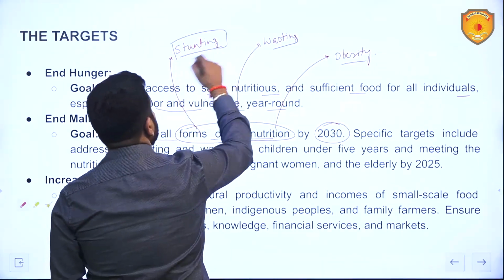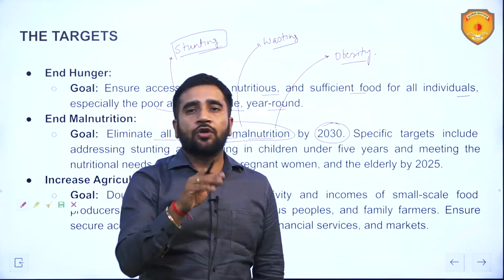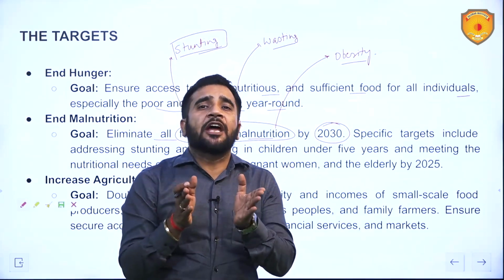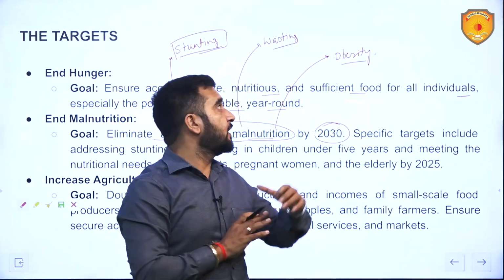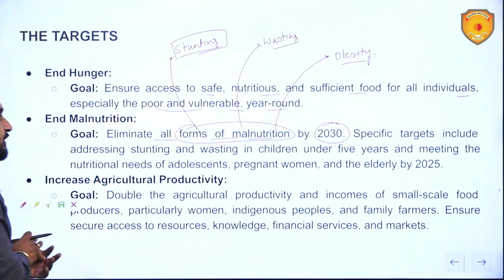So stunting is when your height is too short as per your age. Wasting is when you are too thin as per your height, and obese is when you are overweight. So this is how the 3 forms of malnutrition are. So we have to end or eliminate all forms of malnutrition.